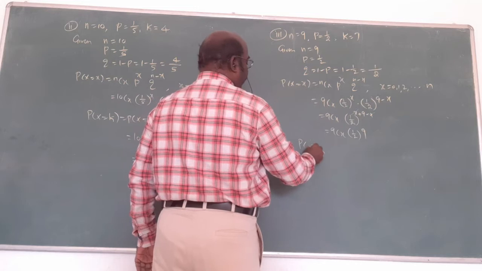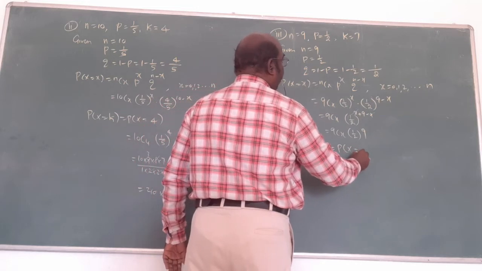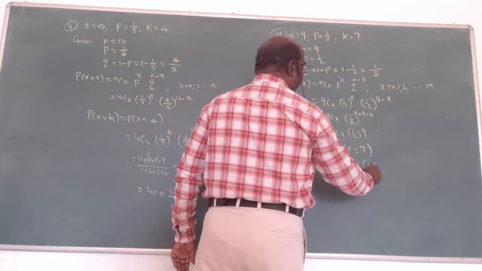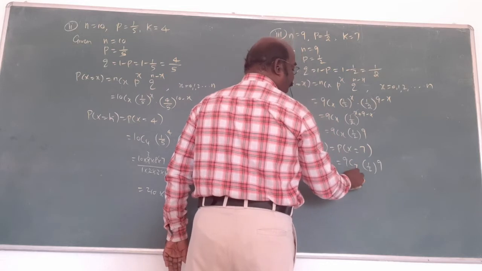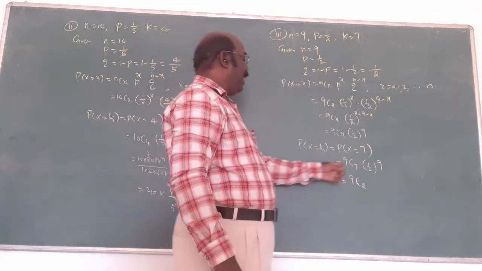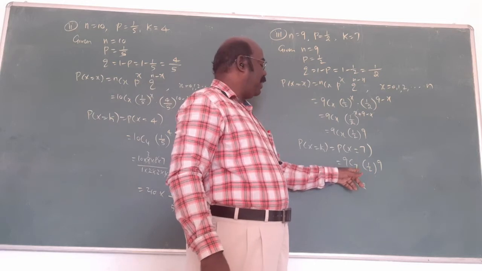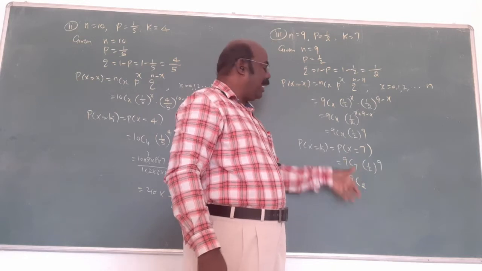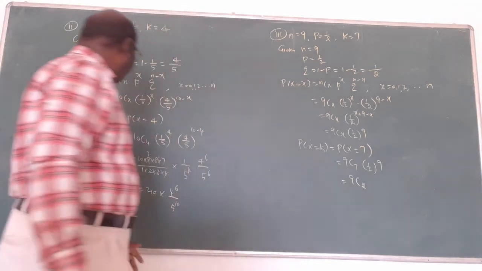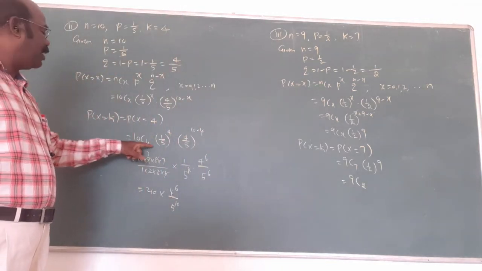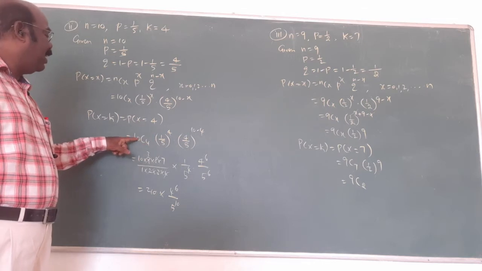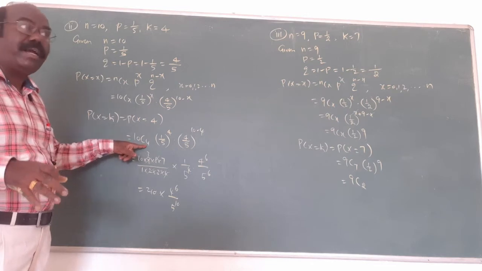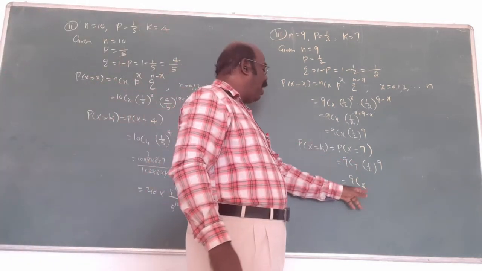Now what is being asked? X equal to k is asked. K is what? 7 is given. Substitute here: 9C7, 1 by 2 power 9. 9C, 9 minus 7 is what? 2. Now 9C7 is 9C2, since 9 minus 7 is 2. If it is greater than half of n you want to subtract, and if it is less you need not. In the previous question 10C4: if you subtract, 10 minus 4 is 6, which is more than 4, so you need not subtract. When you subtract and get a smaller number, you should subtract.